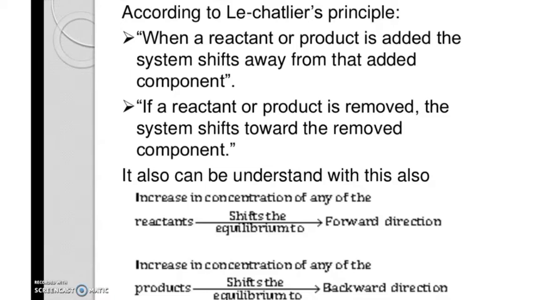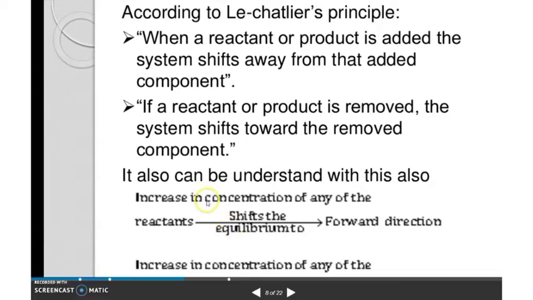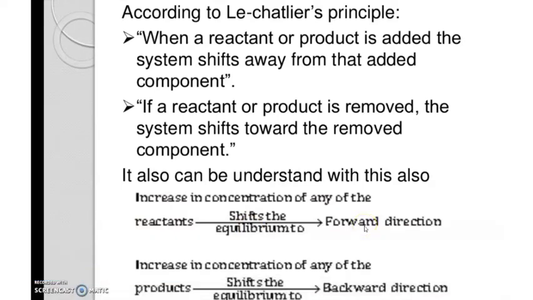For example, if there is an increase in the concentration of any of the reactants, the equilibrium shifts to the forward reaction, that is formation of product. If we increase the concentration of any of the products, equilibrium shifts to the backward reaction.